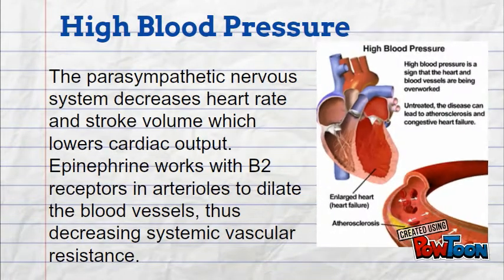This is in comparison to when blood pressure is high. The parasympathetic nervous system decreases the heart rate and stroke volume, which lowers the cardiac output. Epinephrine works with B2 receptors in arterioles to dilate the blood vessels, thus decreasing systemic vascular resistance.